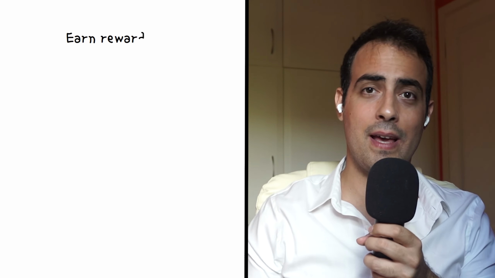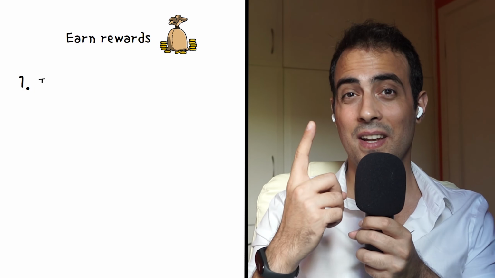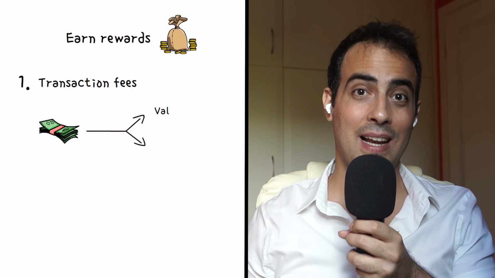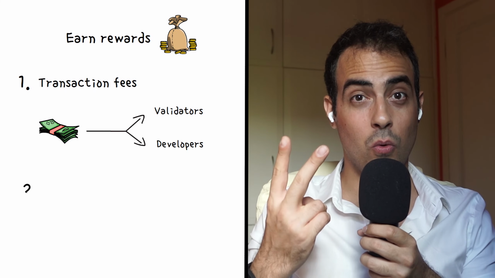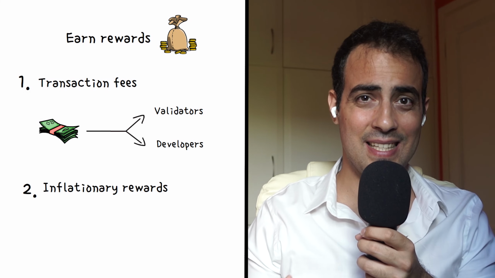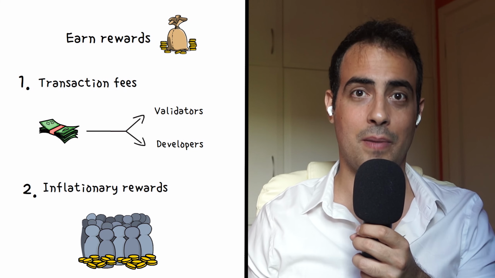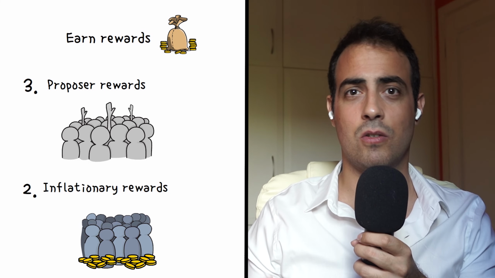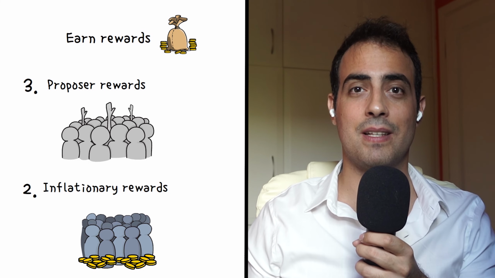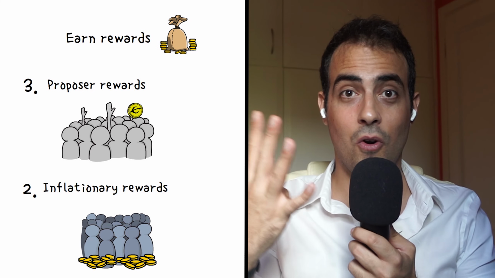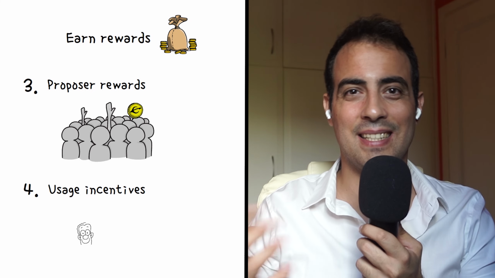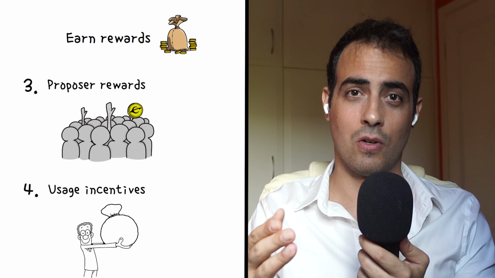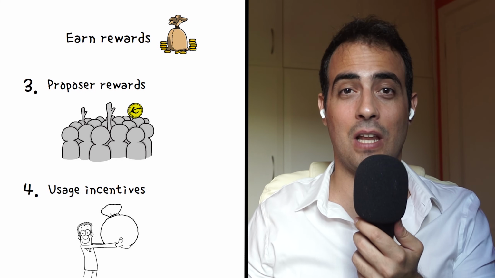Here are the 4 main ways to earn rewards through Evmos. 1. Transaction fees, which are distributed equally through active set validators and application developers. 2. Inflationary rewards, which is the percentage reward distributed to all active participants. 3. Proposer rewards. If you successfully propose a change to the governance protocol, there is a 1 to 5% block reward for doing so. 4. Usage incentives, which are like cash and tax incentives in real life. The governance is your typical proof-of-stake governance model, where those with the most coins staked for the longest period get the most say.